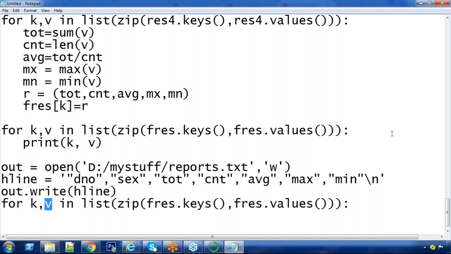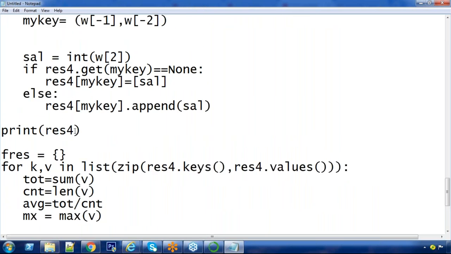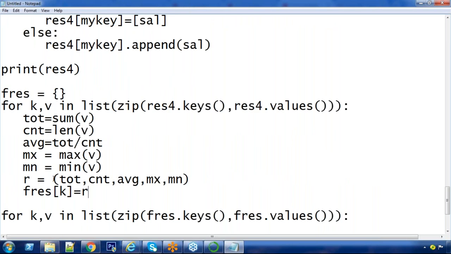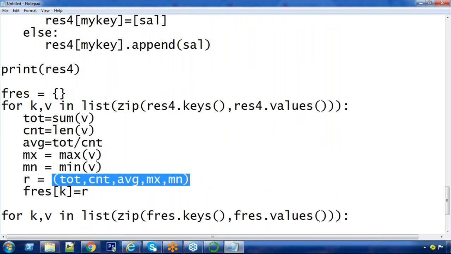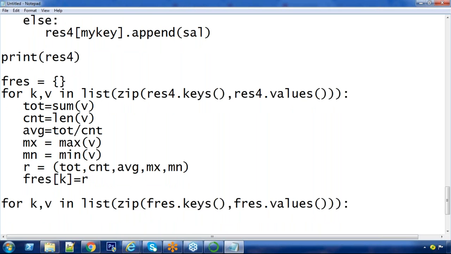Already that story is over. V is a list in result 4, not in F result. In F result, what is the value? Value is R. What is R? A tuple. What is K? Tuple. The key is a tuple which has 2 elements. V is a tuple which has 5 elements. Understand? Okay. Now, in the results, between each field, I want comma as delimiter.